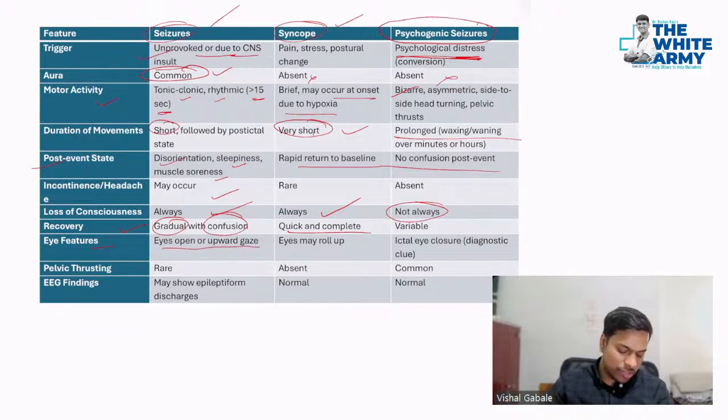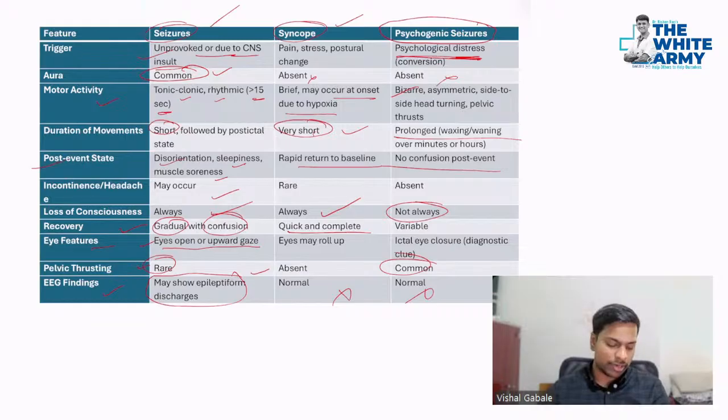Eye features: eyes open or upward gaze can be seen. Pelvic thrusting is rare in seizure, whereas here pelvic thrusting is common. That means applying pressure with the pelvic girdle. EEG findings: in seizure you will definitely get epileptiform discharges, but the rest of the time you will not get them. So these are very, very important points that you should consider when you have patients of epilepsy.